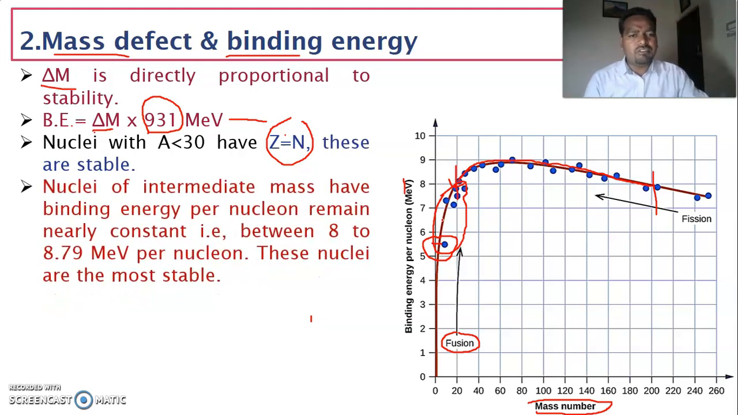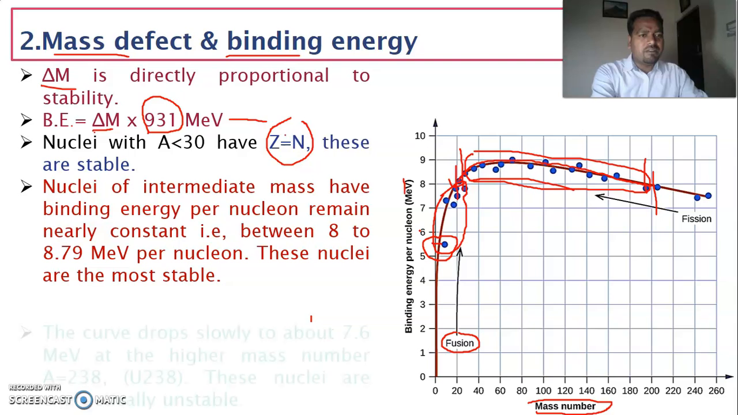And the atoms between atomic number 30 and up to 88, 89 are stable. That is, up to uranium they are non-radioactive, so they are stable. They are stable because their binding energy is more. You observe the graph, their binding energy is more.